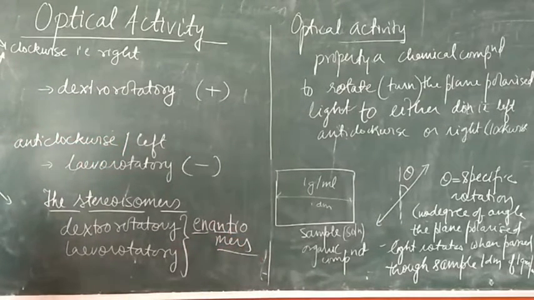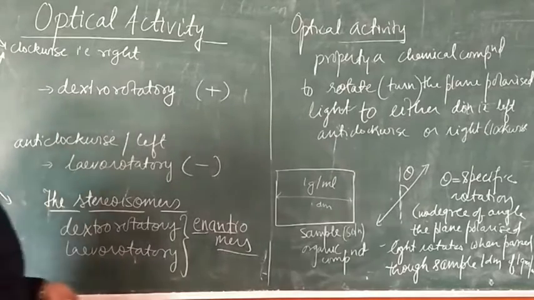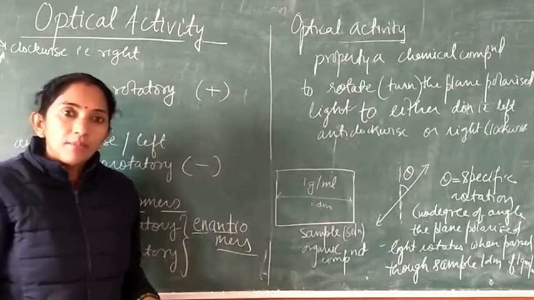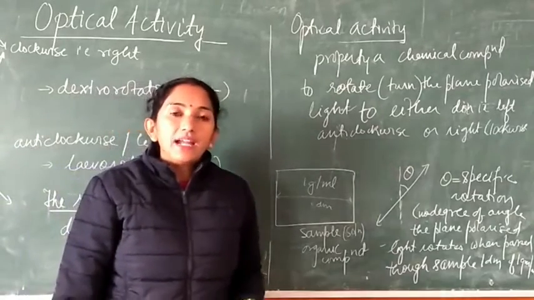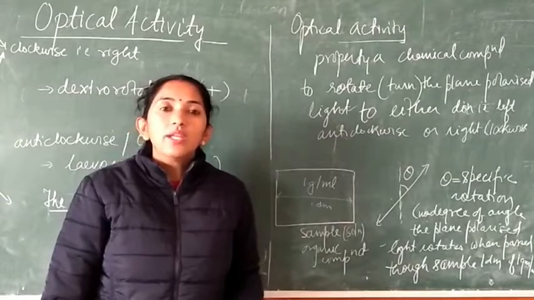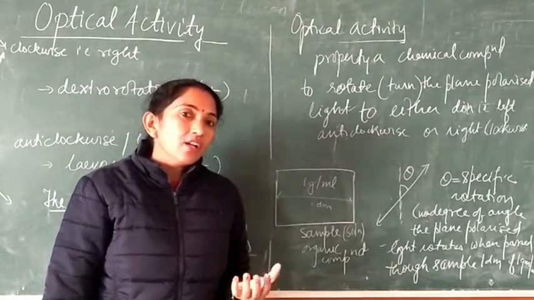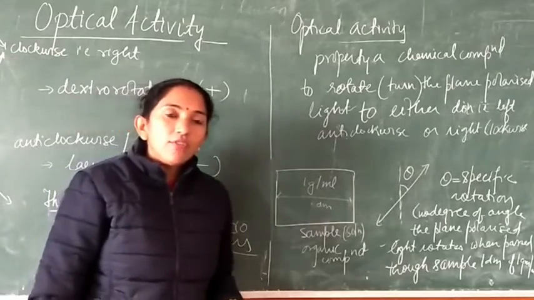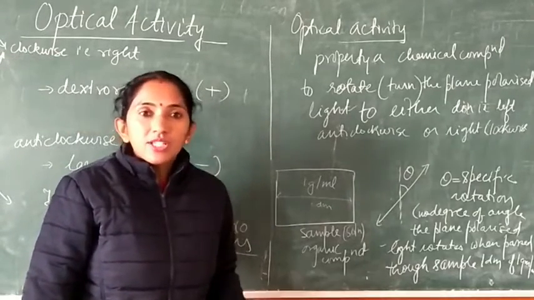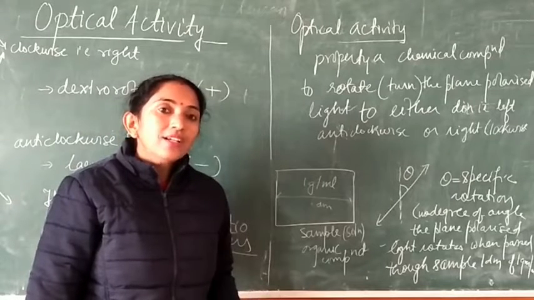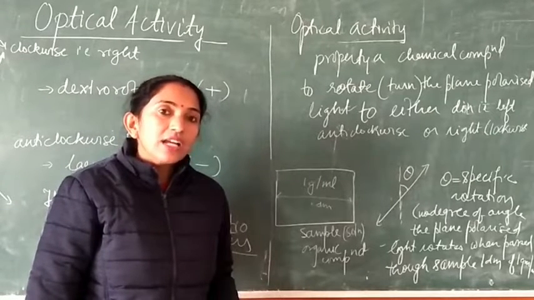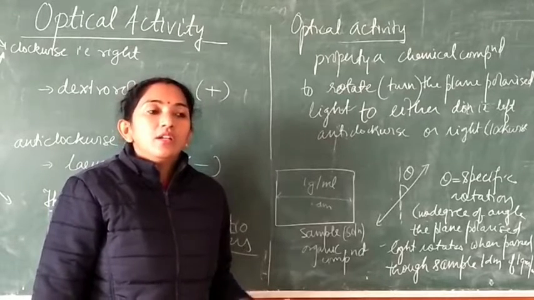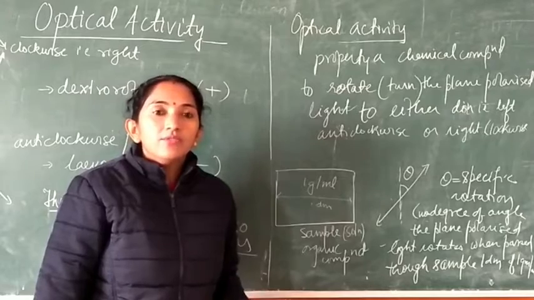Right? Now we have come to how we are going to decide or determine whether the given optical compound will be optically active or not, just by looking at the structure of it, or just having a look at the formula of a compound. Right. So the optical activity of a compound will be decided by first finding out whether it has got a chiral carbon in it or not. So for that, first we will discuss what we mean by the word chiral.